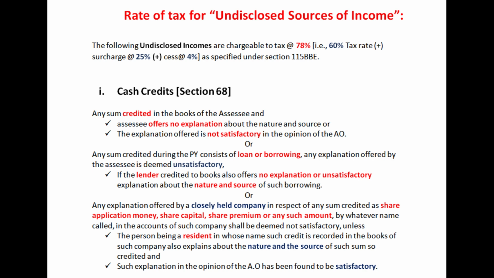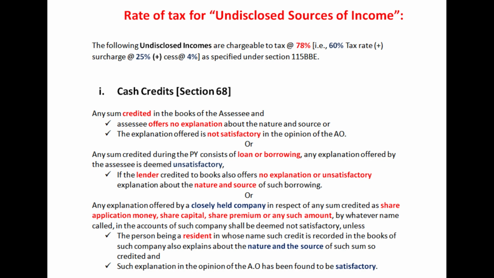We have revised previously that under section 115 BBE, undisclosed incomes are chargeable to tax at a special rate. A tax rate of 60% is levied, plus a surcharge of 25% and cess at the rate of 4%, which totals to a 78% rate of tax, including surcharge and cess. So, what are these undisclosed sources of income?